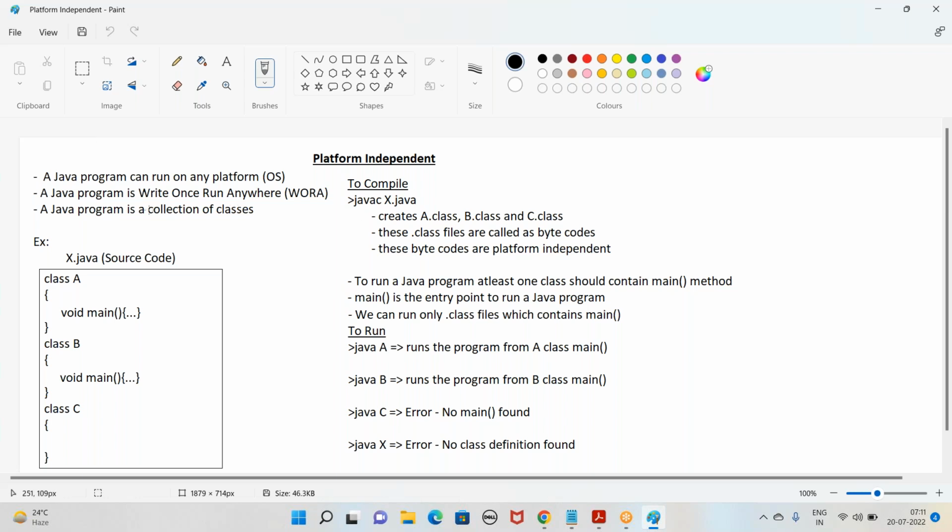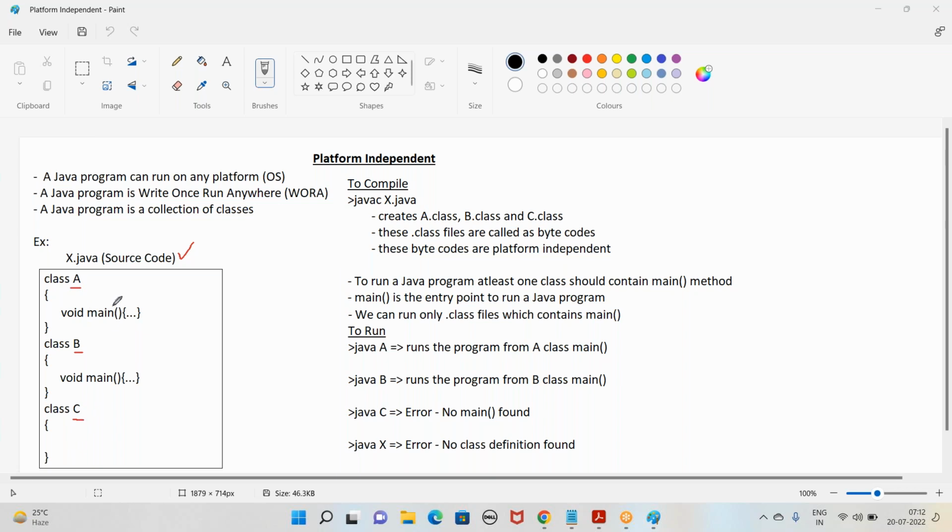For example, if we take a Java program like x.java, the extension we give for a Java program is .java, and here we are writing some classes like class A, class B, and class C. So we have created 3 classes here.